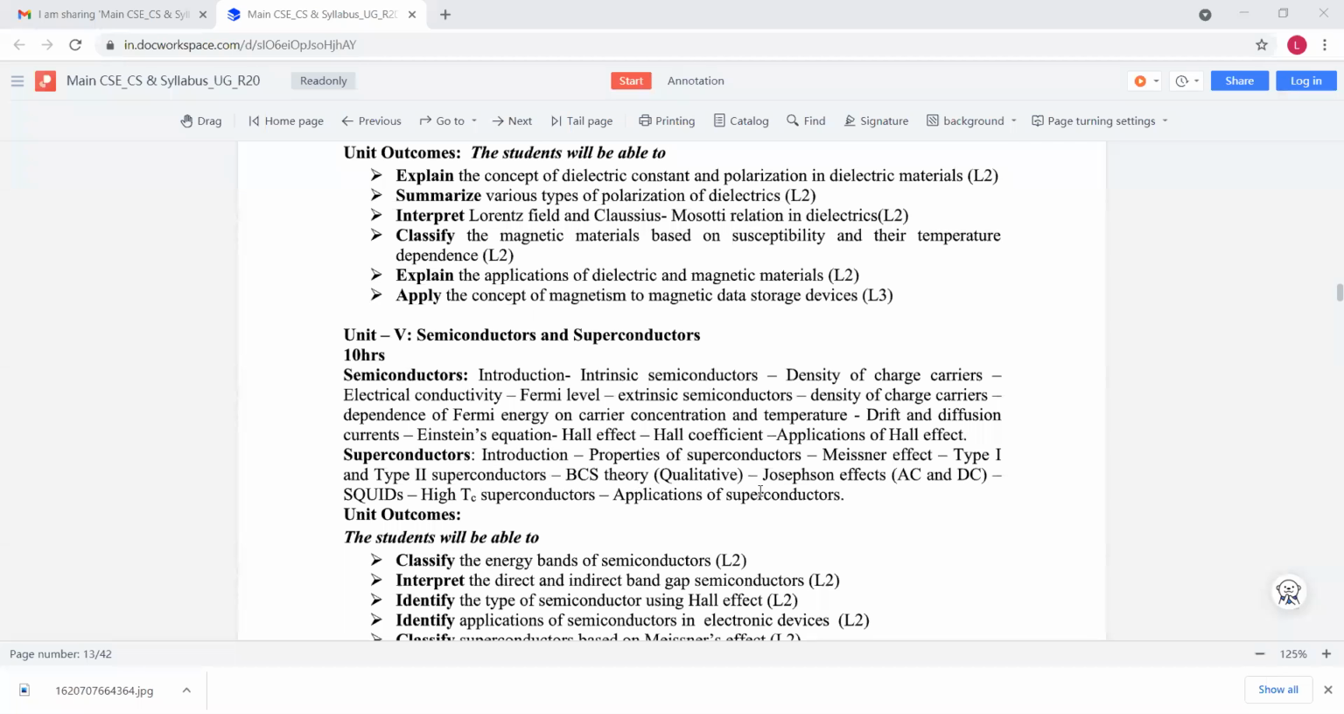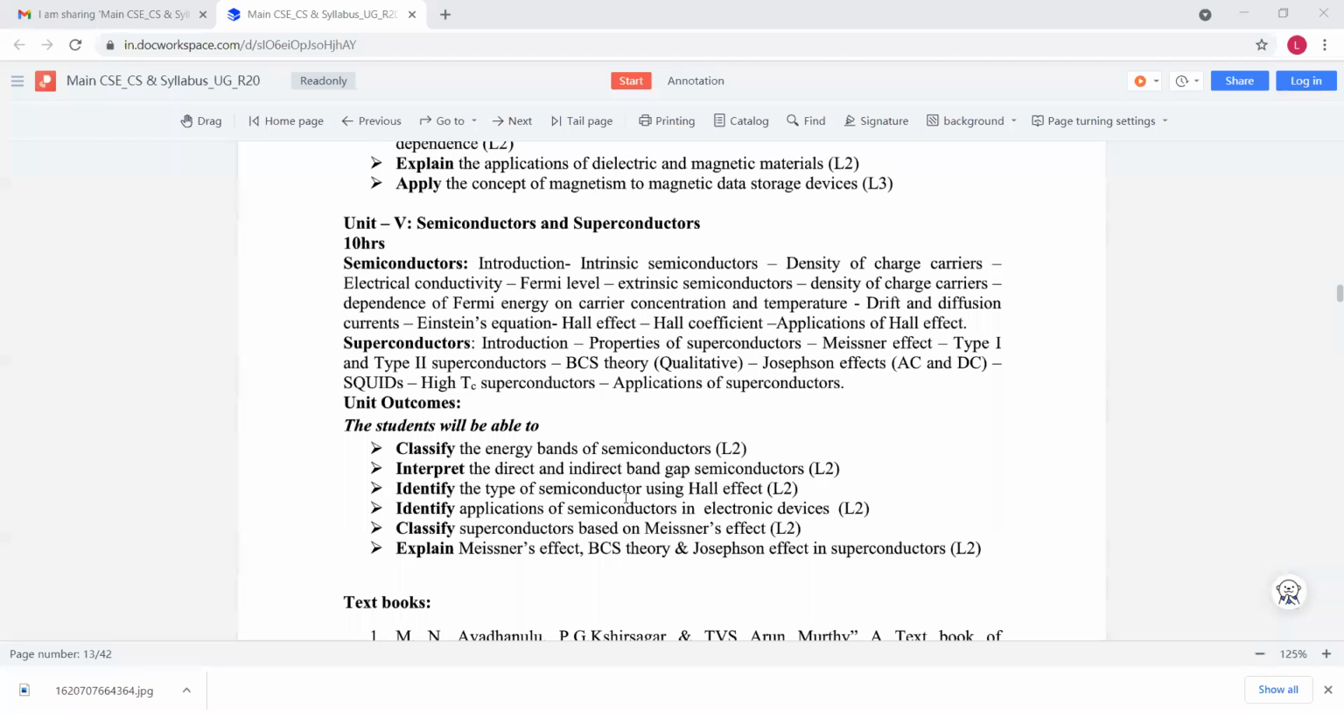And here there is one of the applications of superconductors which was explained by the scientist Josephson. So here there are two effects, AC effect and DC effect. So this application is discussed as the Josephson effect. And there are other applications, SQUIDs. And what are the characteristics of high critical temperature superconductors, or simply high TC superconductors? And what are the various applications of superconductors? So these are the 5 chapters we have to discuss in this semester.